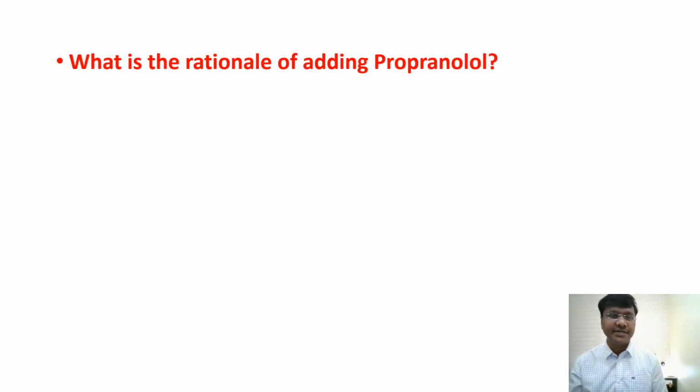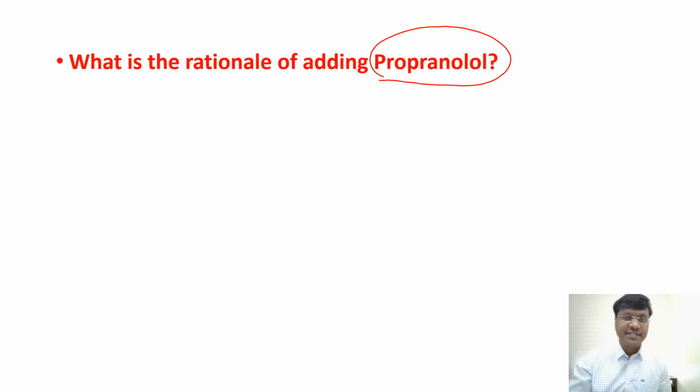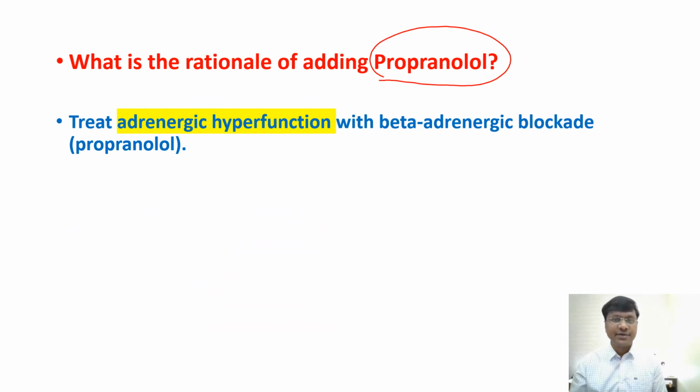Coming to the treatment of your Graves. See, as a part of the treatment of Graves, you will be adding the beta blocker, that is propranolol. Now, what is the rationale of adding propranolol? Let me tell you that in patients with hyperthyroidism, there is excessive sympathetic activity. Right, there is excessive adrenal hyperfunction. So mainly to treat that adrenal hyperfunction, we add this propranolol.